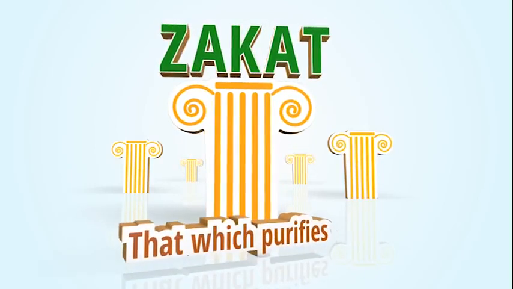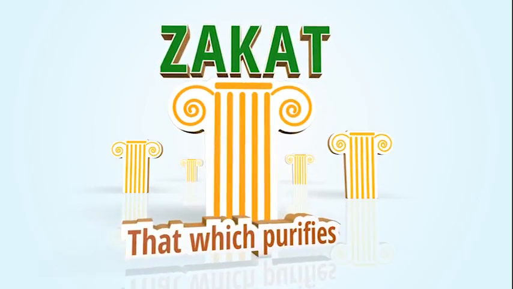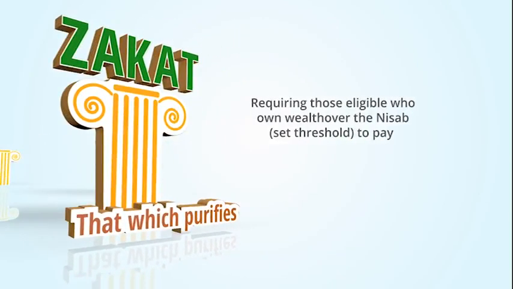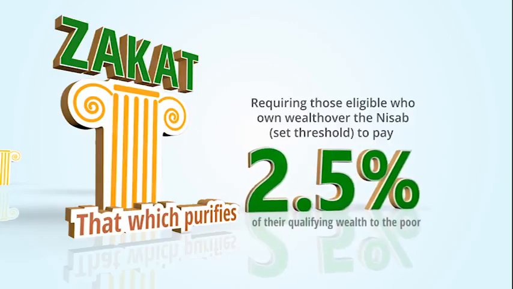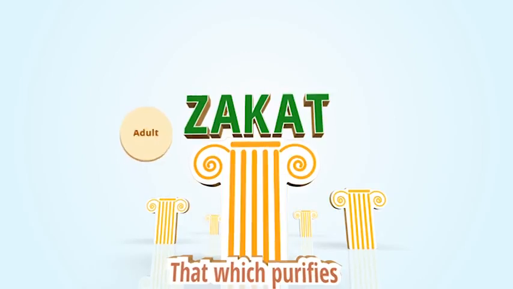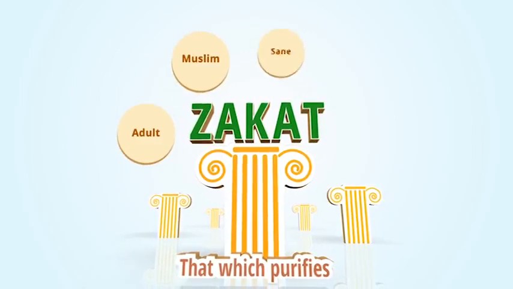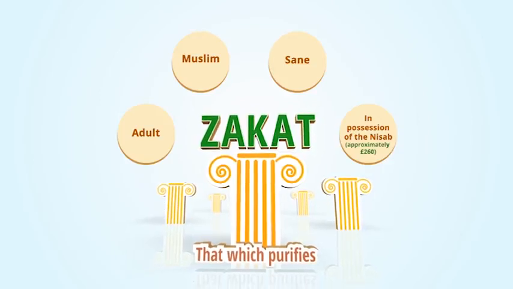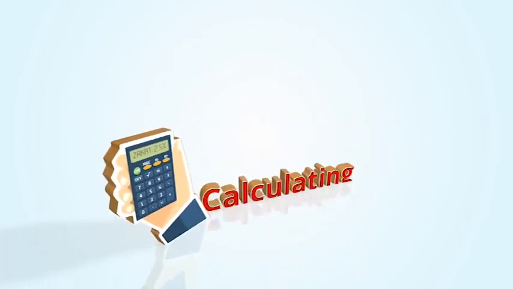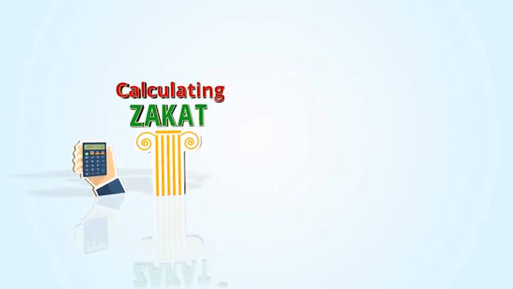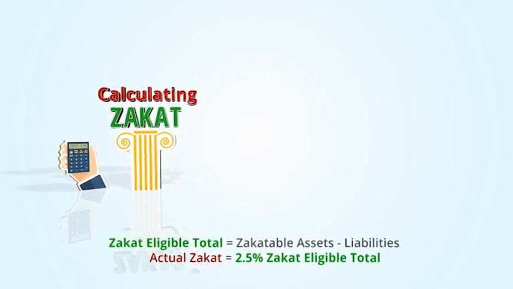Zakat, that which purifies, is one of the pillars of Islam, requiring those eligible who own wealth over the nisab to pay 2.5% of their qualifying wealth to the poor. To pay zakat, one must be an adult, Muslim, sane, in possession of nisab, approximately £260. Calculating zakat is an intricate procedure, but here's a brief guide on how you can calculate your estimated zakat.